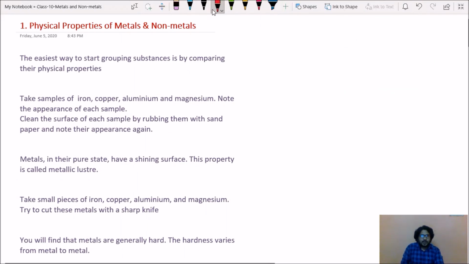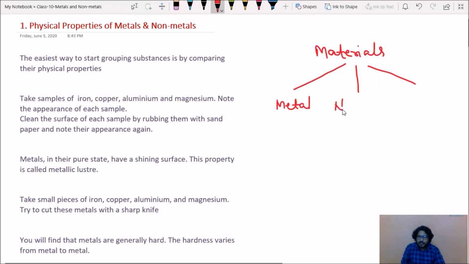While coming to physical properties of metals and non-metals, first we will see physical properties of metals. First, we know there are many materials, right? Materials are classified into 3 types mainly. First one, metal.